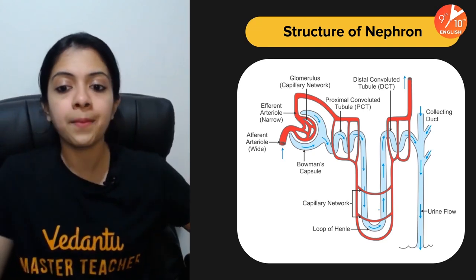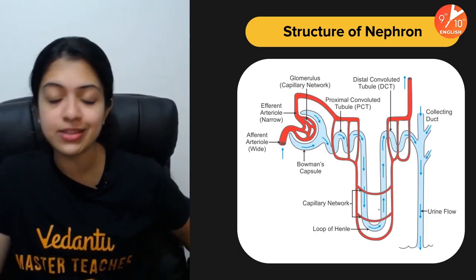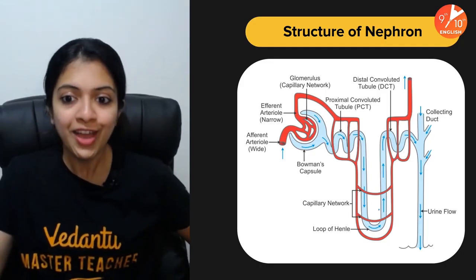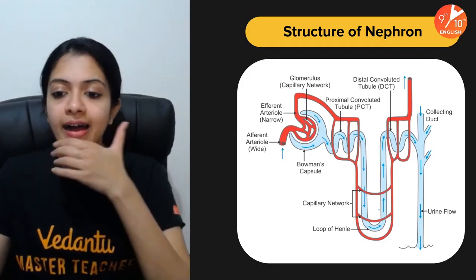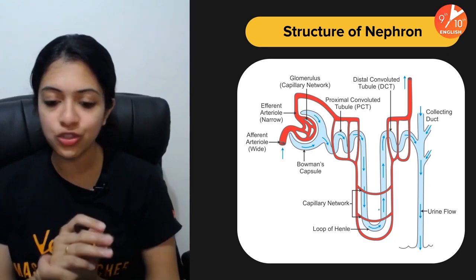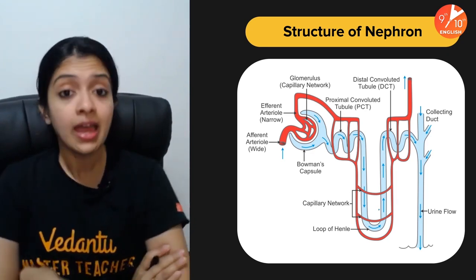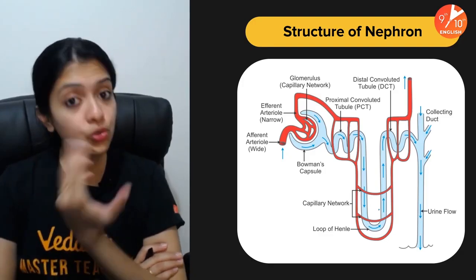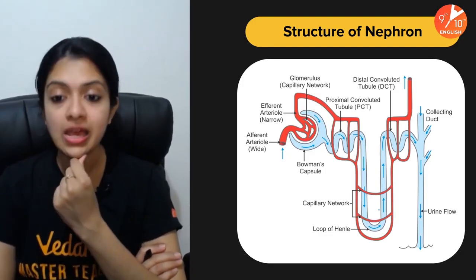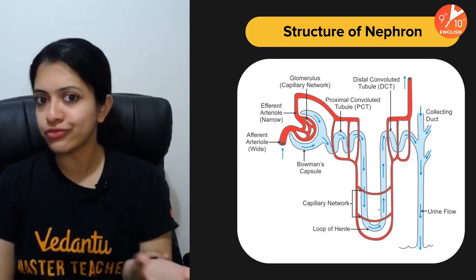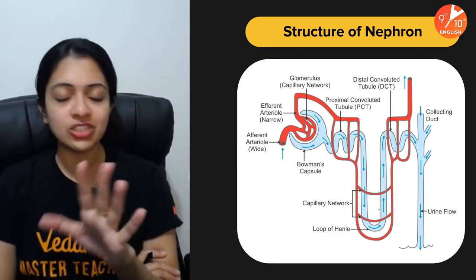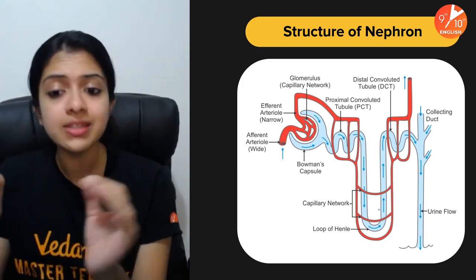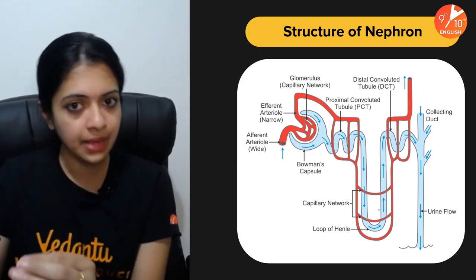For CBSE, to be very honest, the diagram of the neuron used to be one of the favorites. Even in your 9th standard, probably you have drawn the diagram several times. From the chapter Control and Coordination in class 10, it used to be one of the favorite diagrams. But unfortunately or fortunately for some of you, this year, the chapter has been deleted from the syllabus. So this nephron diagram is one of the existing important ones.